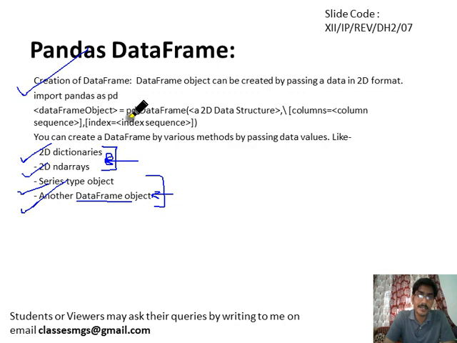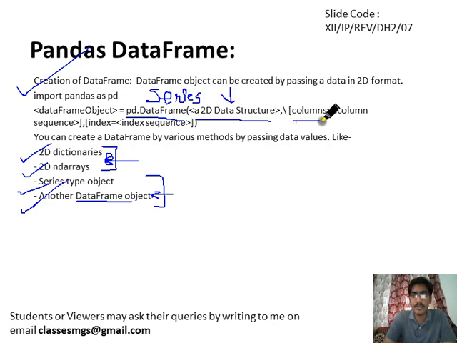For creating a series object, what do we write? pd dot Series. Similarly, for creating the data frame, we will write pd dot DataFrame. Then you will pass a 2D structure here, like we pass in the series object.